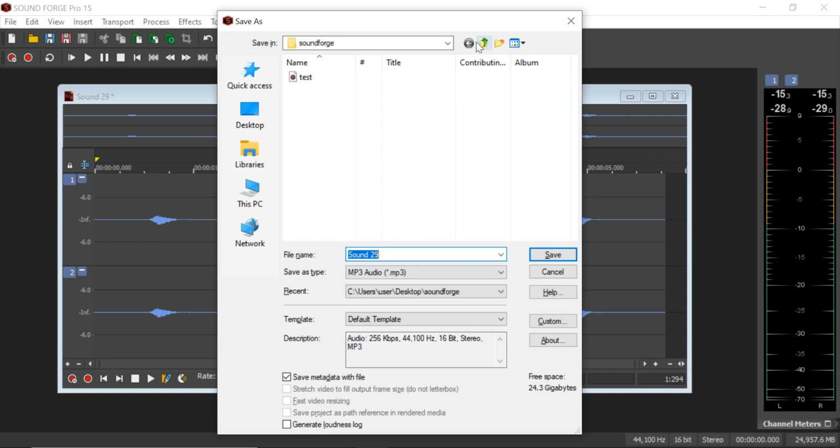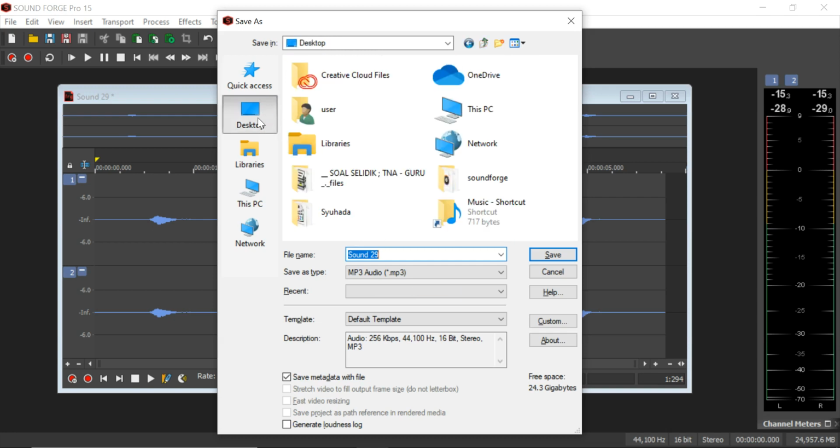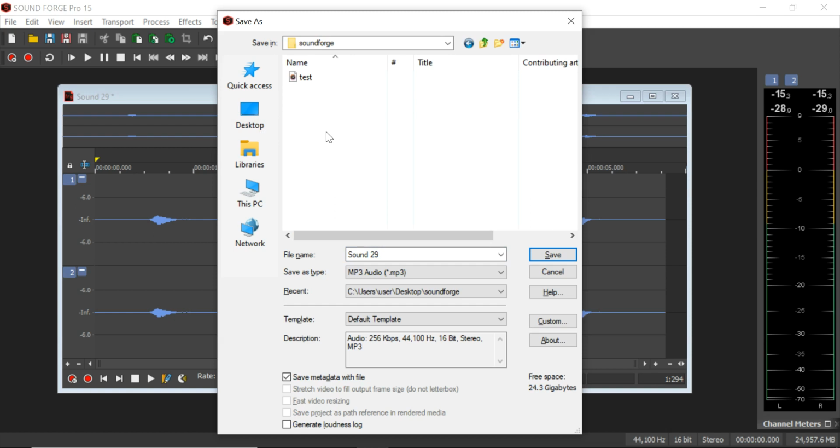For example, I want to save in this folder, Soundforge. Kalau you tak ada lagi folder tu, please. Okay, kita jangan letak merata-rata. Kita put it somewhere. Save dekat tempat yang sepatutnya. Contoh, saya dah create kan dekat desktop, ada satu folder nama dia Soundforge. So everything that I create in the Soundforge, I save it here.